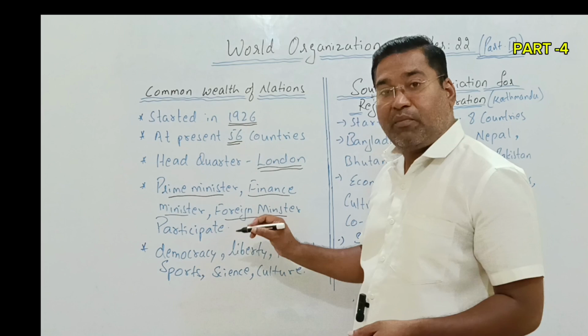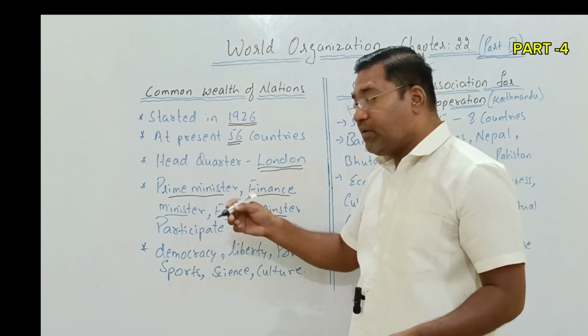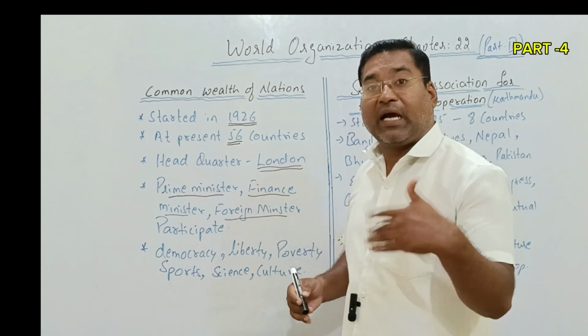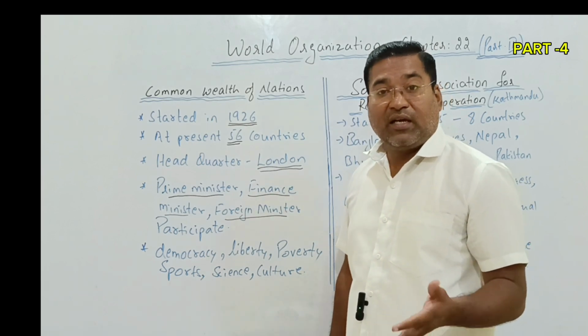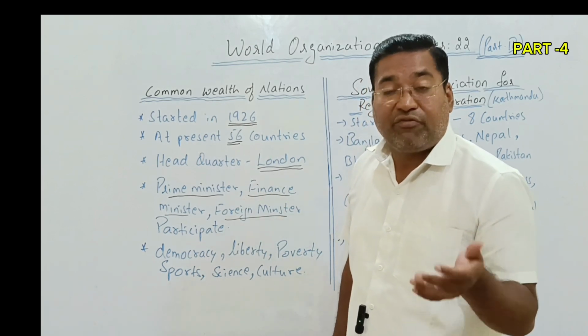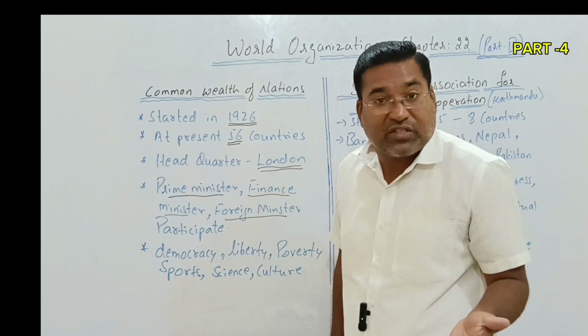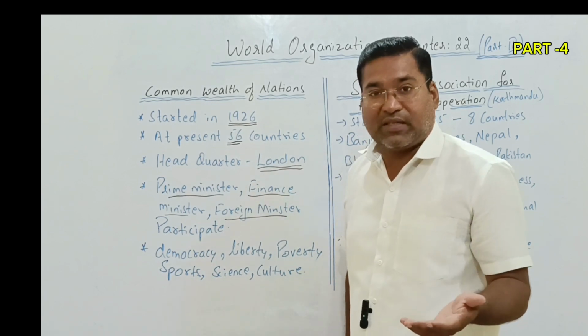These are the most prominent people. The prime minister is the one who will lead the country, and the finance minister knows very well that for the progress of the country and the development of infrastructure, there is a requirement of finance, right?